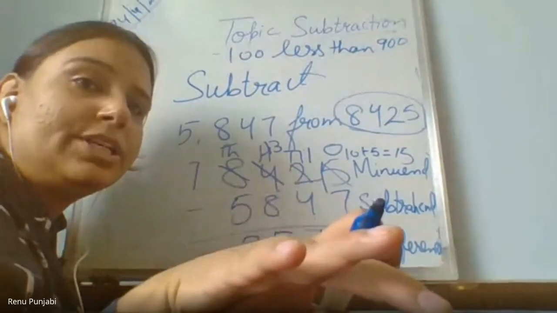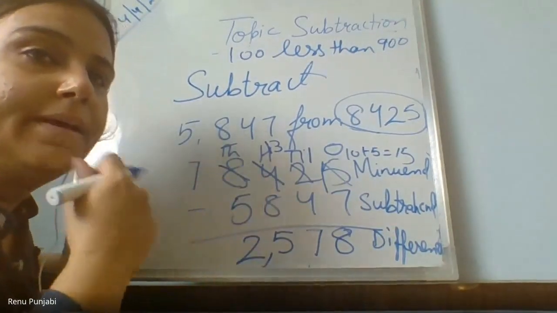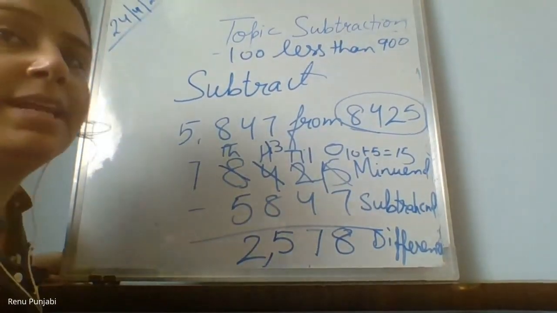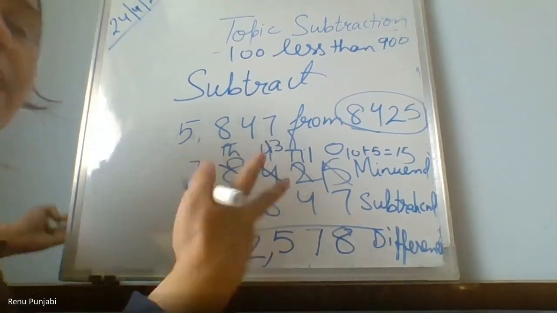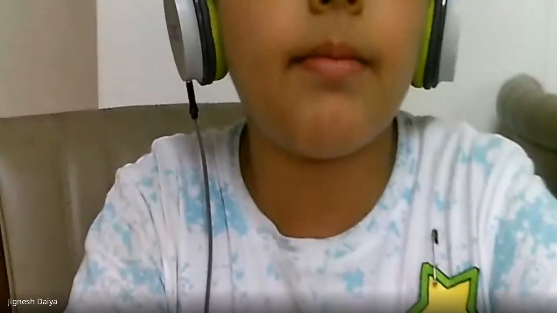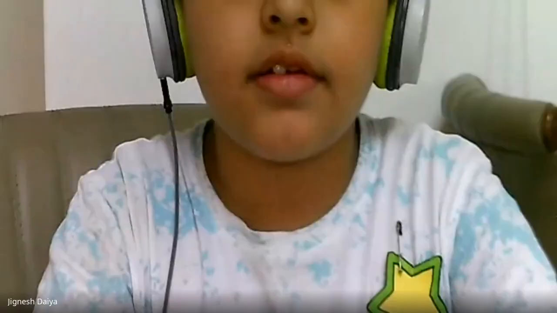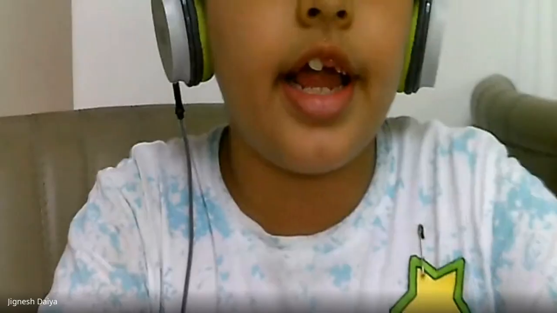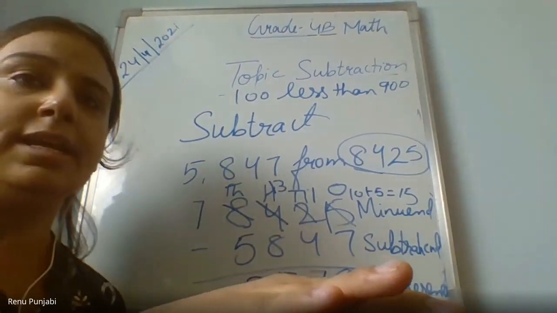Very good. Good. 100 less than 900. What will you do? Like we have done in addition, minus. What will be the answer? 800. Am I visible to you all clearly? Yes, ma'am.